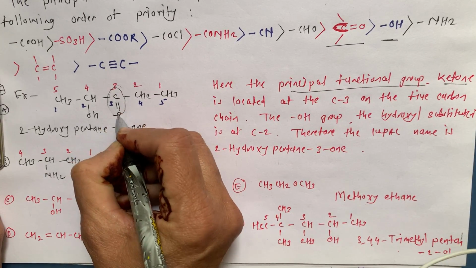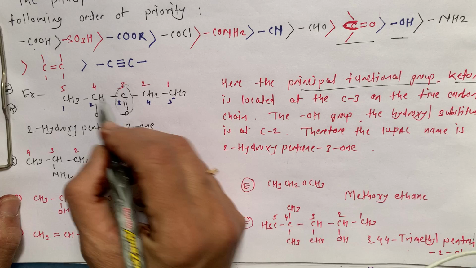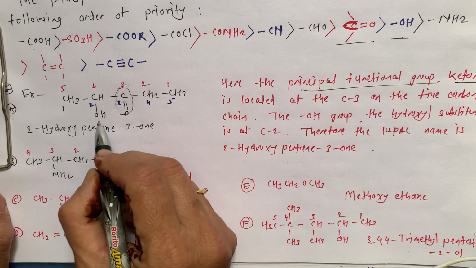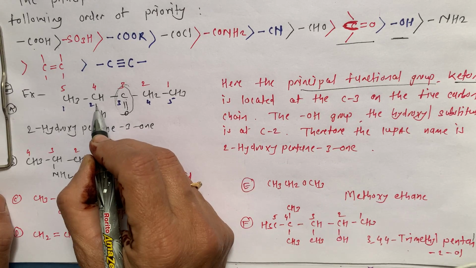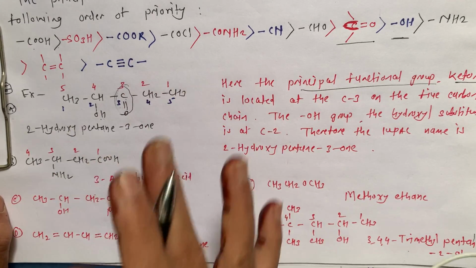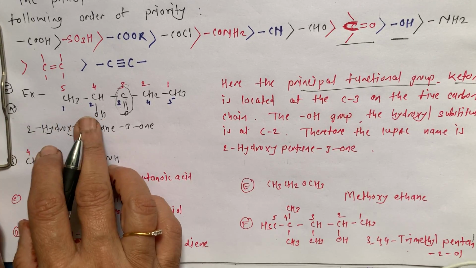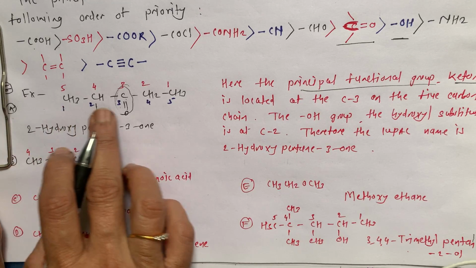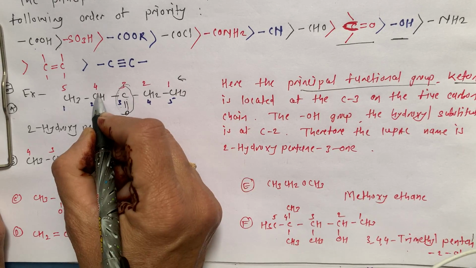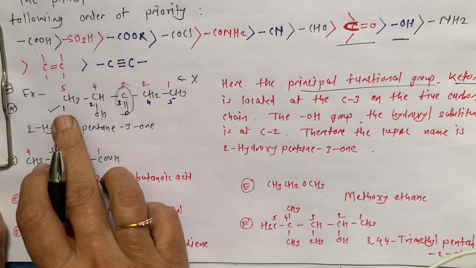This principal functional group is the ketone, which is located at C3, on the 5 carbon chain: 1, 2, 3, 4, 5. The OH group, the hydroxyl substituent, is at C2. From both ways this functional group is on number 3, so that does not make any difference. But for the second functional group, we have to give the lowest possible number. If you number from this way, it will come on number 2. If you number this way, it will come on 4. So we are not going to select numbering from this way, we are going to select the numbering from this way.